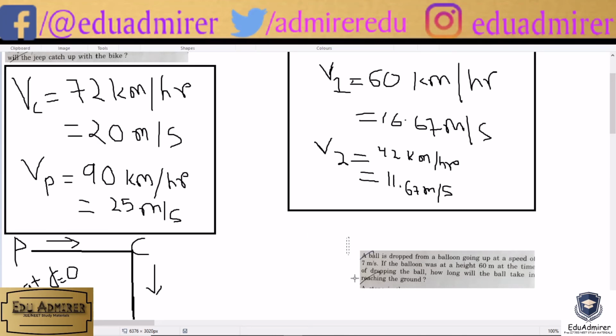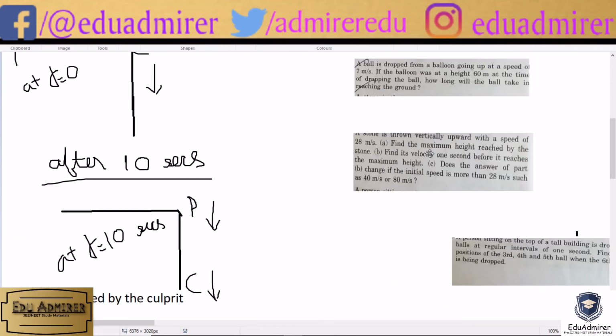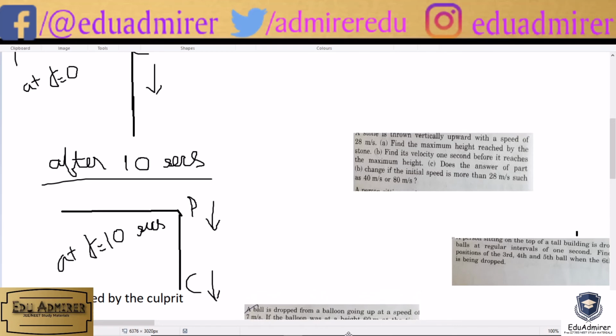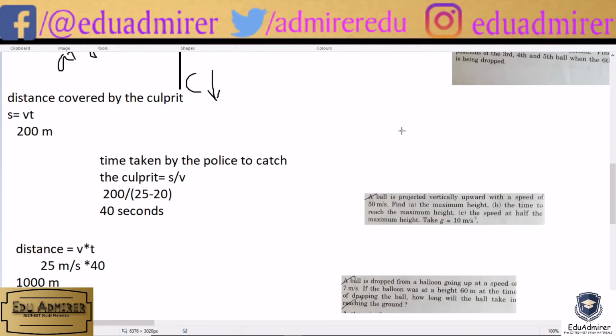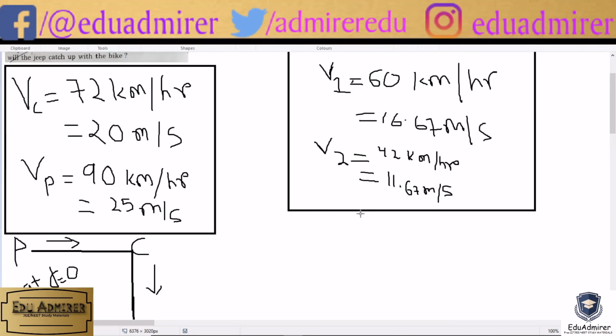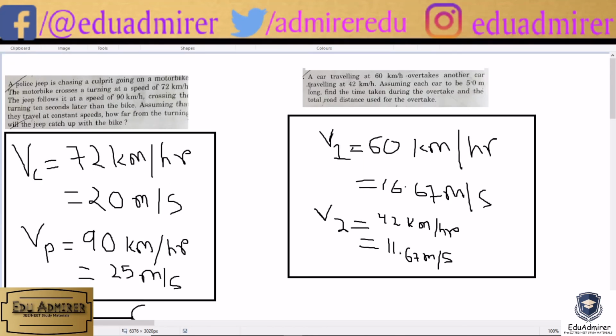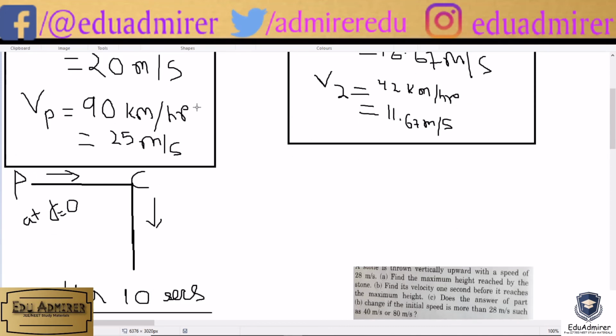So wait, let me take this question downwards. I will write in here. Okay, we have some space here. So we have to find the relative velocity. So relative velocity is given by vr.